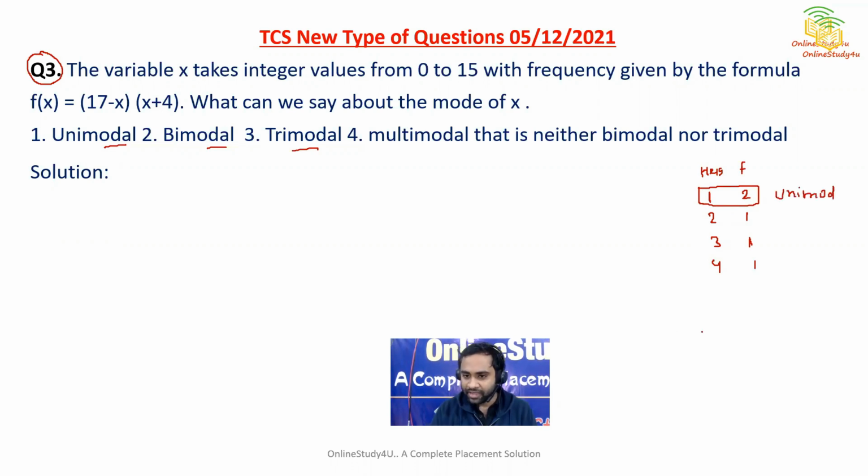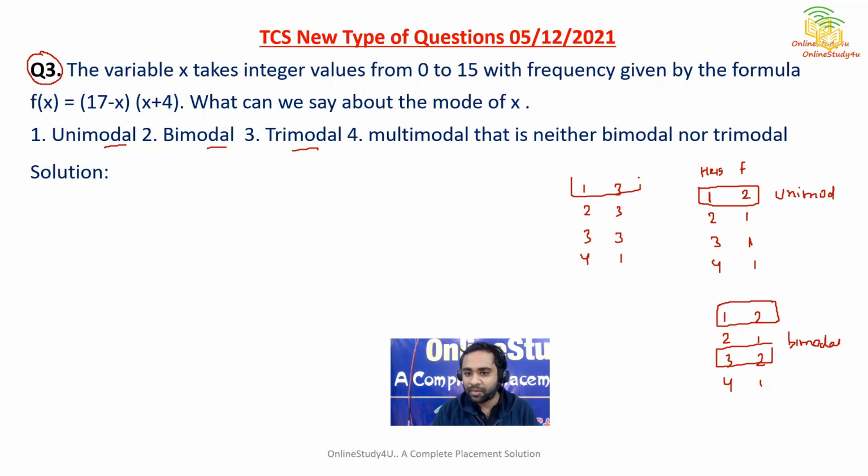Okay, now same if you take 1, 2, 3, 4. So 1 has appeared twice and 3 has appeared twice. So now this will become bimodal, because there are two numbers which have repeated the most number of times. Now if we take 1, 2, 3, 4, suppose 1 has appeared 3 times, 2 has appeared 3 times, 3 has appeared 3 times, and 4 has appeared 1 time. So this will become trimodal.